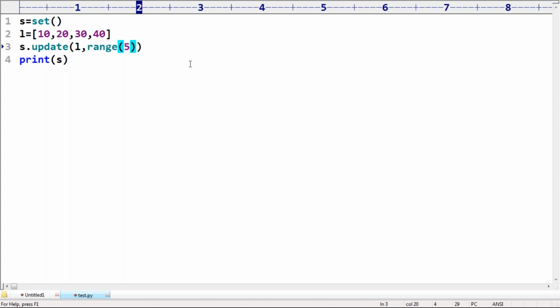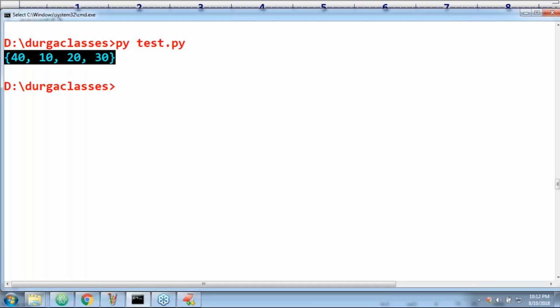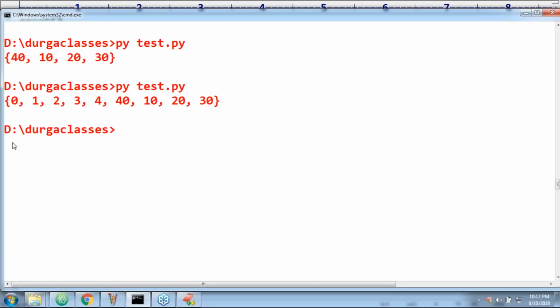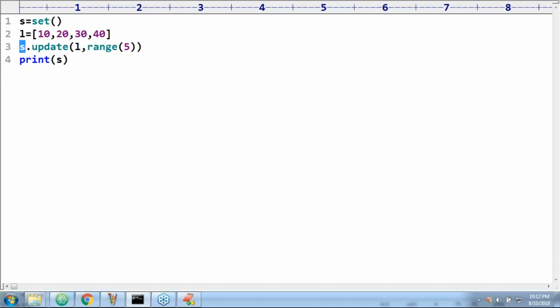Okay. So for this yes, update this yes with these elements also. How many elements are there inside L? 4 elements are there. How many elements are there in this second argument? 5 elements are there. Sir, 5 plus 4, 9 elements will be added to yes. Now observe the output: 0, 1, 2, 3, 4, 40, 10, 20, 30. By default, we are going to get 9 elements.